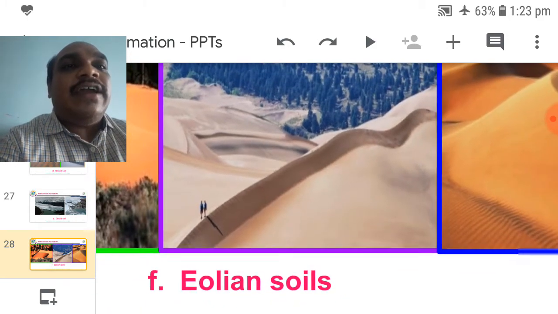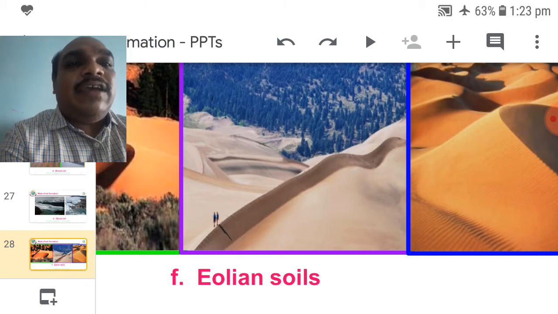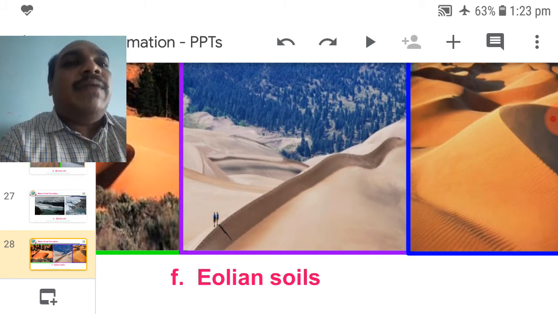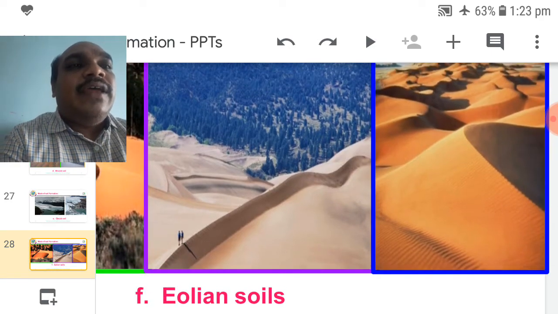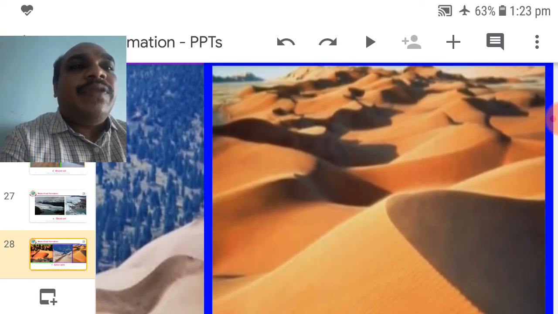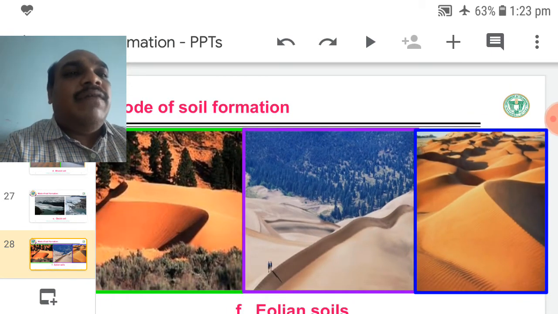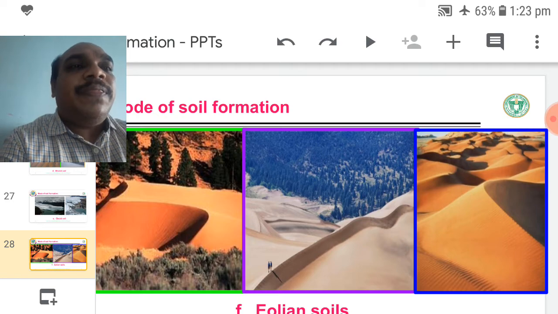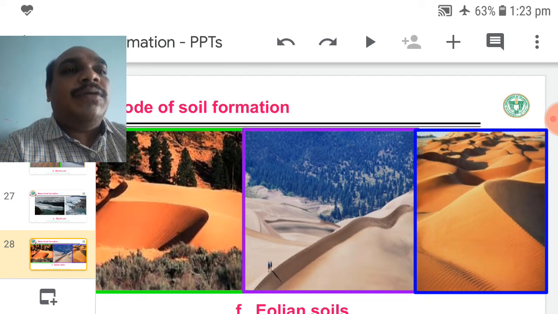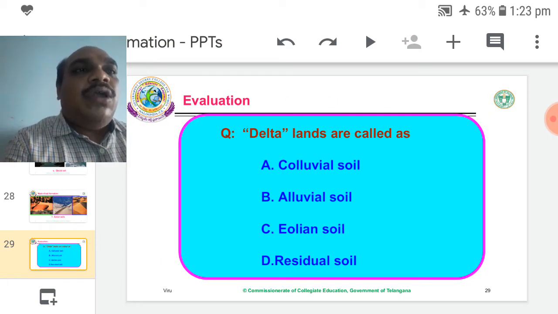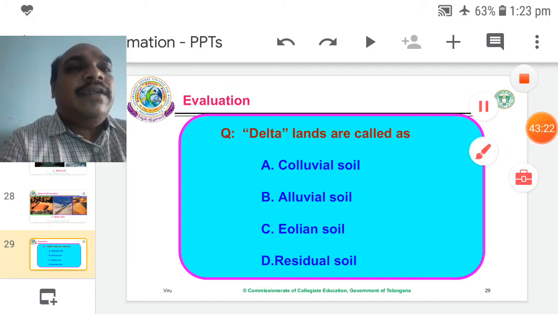When strong winds are created at deserts, such type of soils are formed. These soils are also not useful for agriculture, but small types of xerophytic plants are growing. Those plants are also visible in this figure. It is also another aeolian soil. So these soils are formed always. Maybe day by day also sometimes these soils are forming. When wind currents are created over the deserts, these types of aeolian soils are formed. Aeolian means air. Now one or two questions we will discuss.